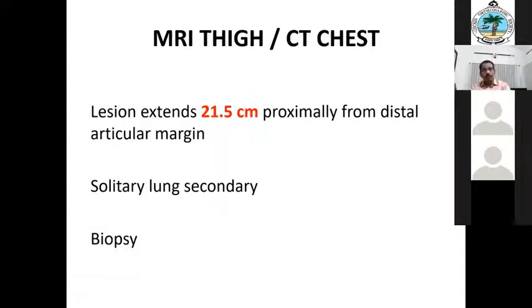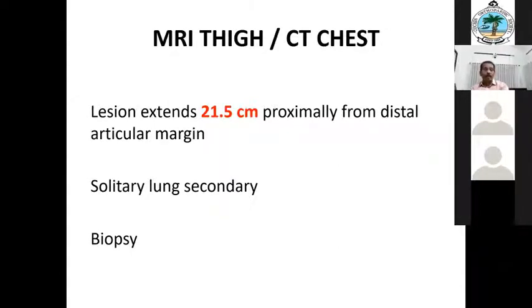Yes, sir. I'll go first of all for a chest X-ray and then a CT scan. X-ray already, CT lung is there, and there is a lung secondary. Yes. And if viable, a PET scan, sir. Or a technetium bone scan to see any skipped lesions anywhere in the skeleton, isn't it?